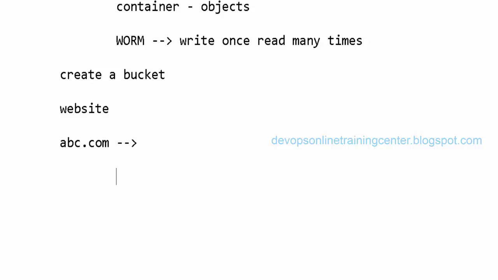No, we can still use that GoDaddy site to host your website. What I'm telling is that storage internally, we can put it on Amazon, so that we can extract from the Amazon site. Only storage. Yes, only storage. Amazon also has different storages. One is the EBS, the other is S3, the other is EFS. We'll go through them: Elastic Block Storage, Simple Storage Service and Elastic File System.